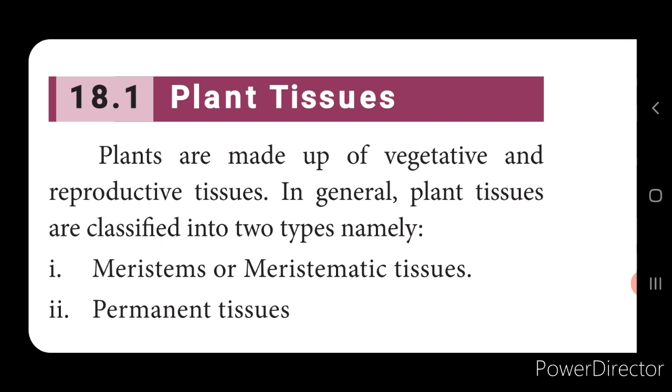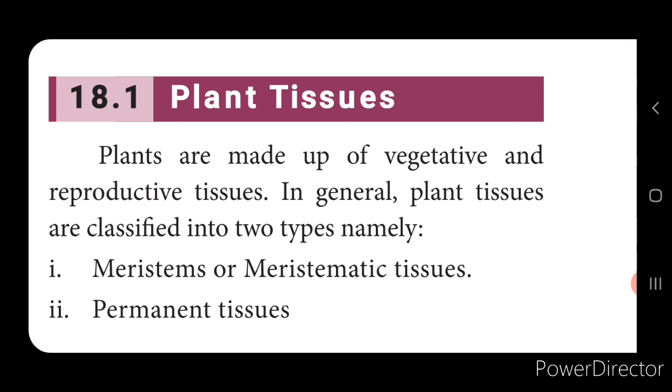Meristematic tissues are the ones which undergo cell divisions. These are immature cells. So this undergoes cell division and this is responsible for the growth of the plant. Now especially these meristematic tissues are present in the apex of the stem, leaf, root, in the cambium, etc.